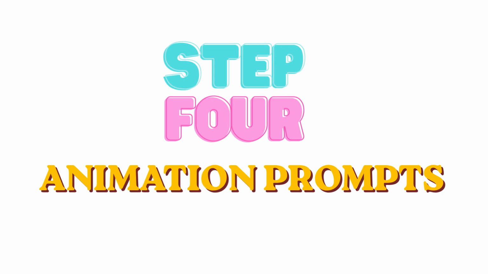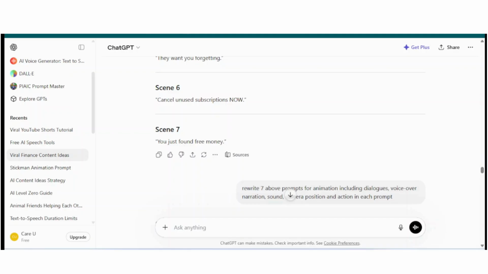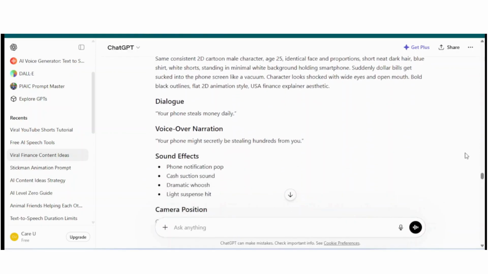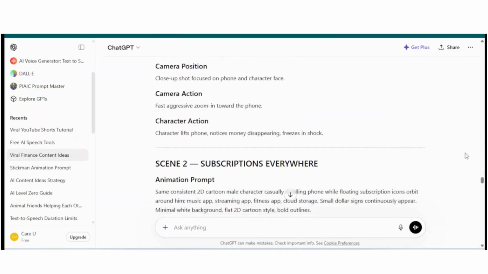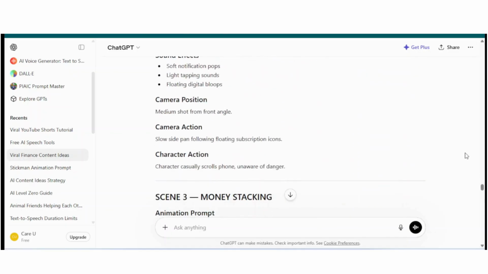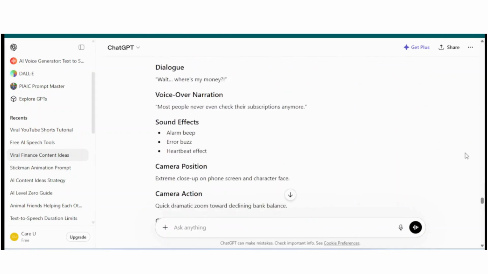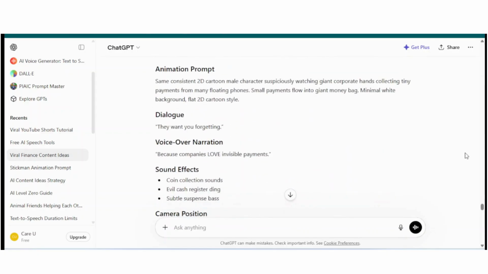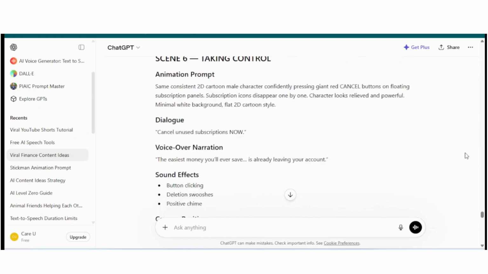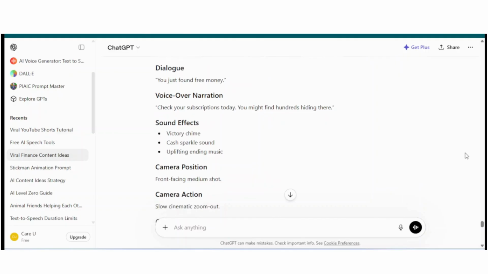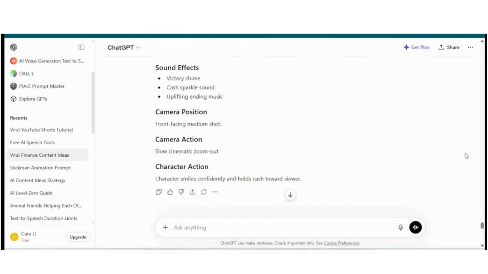Step 4. Create animation prompts. Now return to ChatGPT and ask it to rewrite the prompts specifically for animation, including camera angles, character actions, scene movements, dialogues, and cinematic directions. ChatGPT will generate professional animation prompts for every scene, making your video look far more engaging and dynamic. You will have countless options for every scene.